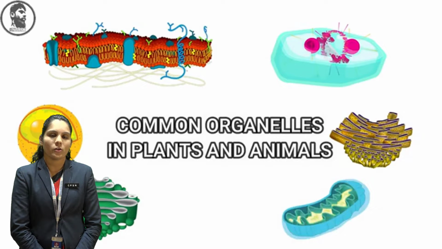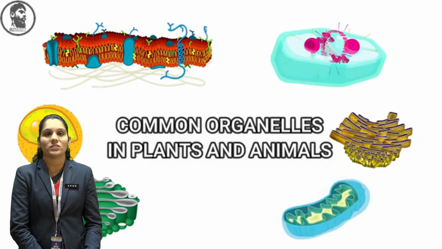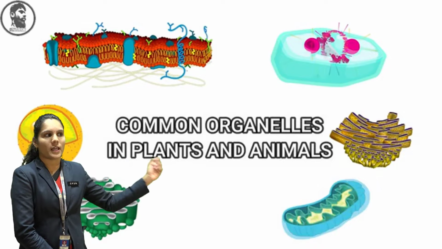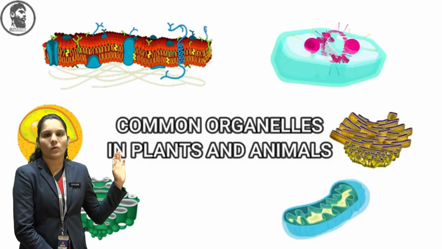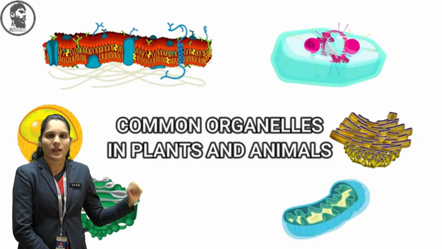Why rough? Because the structure is the same, but on the rough endoplasmic reticulum, ribosomes are present. So it is rough in structure compared to the smooth endoplasmic reticulum.